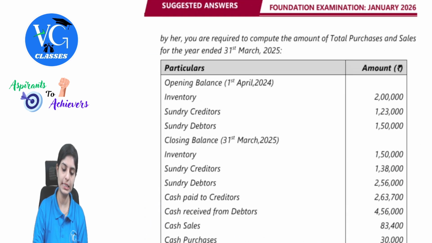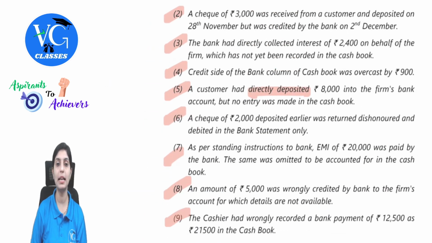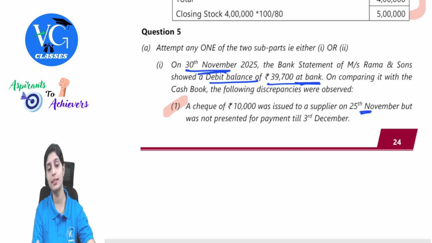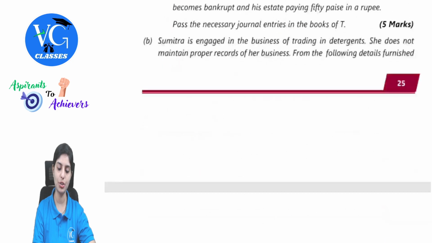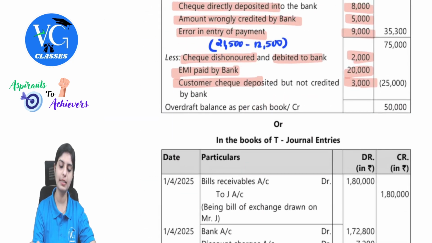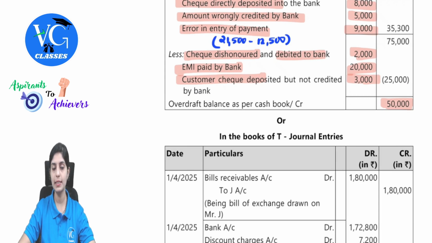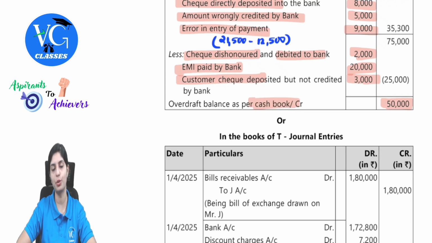I hope this point is clearly understood to all of you. And this was pretty simple as well. Students have committed mistakes in order to consider this as an overdraft balance, taking this as a normal credit balance. So after doing all addition subtraction, the balance of the BRS is coming positive. Since we started with overdraft itself, since it is coming positive, you'll still have an overdraft balance, but as per which book? This will be as per cash book. Clear?